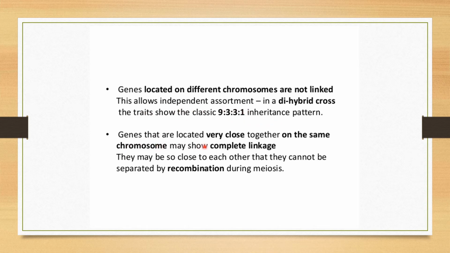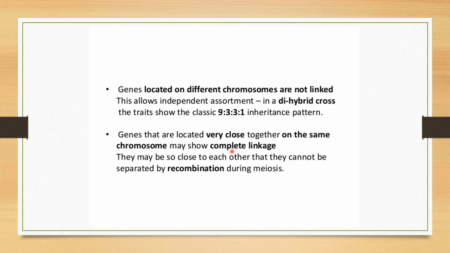Genes that are located very close together on the same chromosome may show complete linkage. They may be so close to each other that they cannot be separated by recombination during meiosis. Genes which are located very closely on the same chromosome show complete linkage.